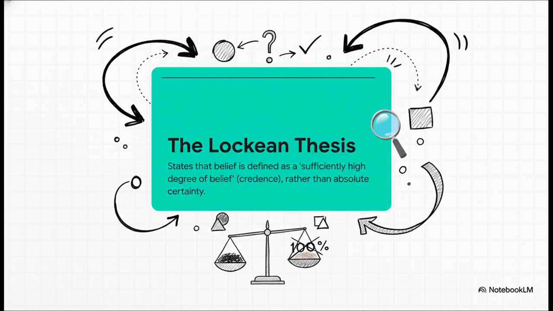This introduces a really fantastic idea called the Lockean thesis. It basically suggests that what we call belief in our everyday lives isn't actually 100% certainty. Nope. It's just having a credence, or a degree of belief, that's high enough for us to act on, which, when you think about it, lines up so much better with how we actually think and make decisions in a world that's anything but certain.